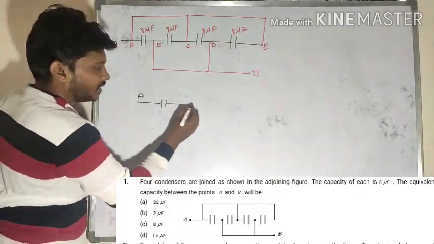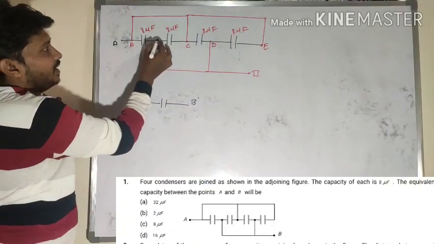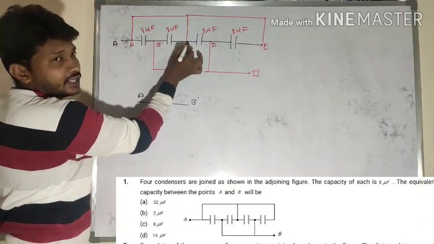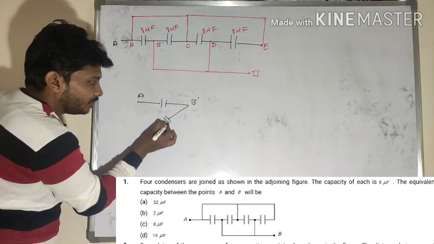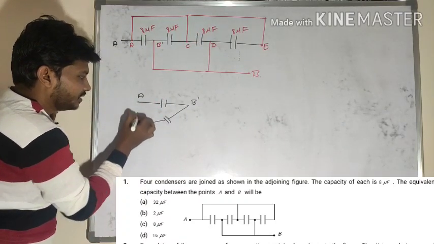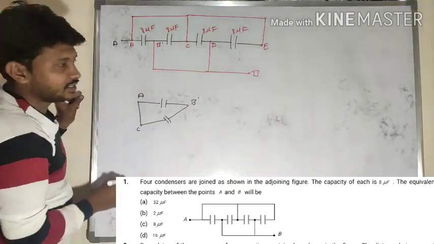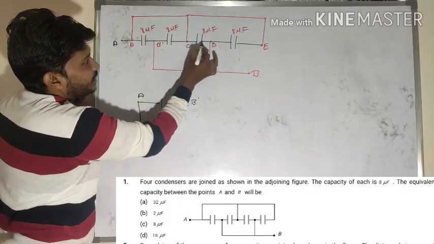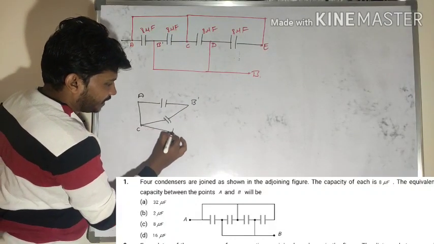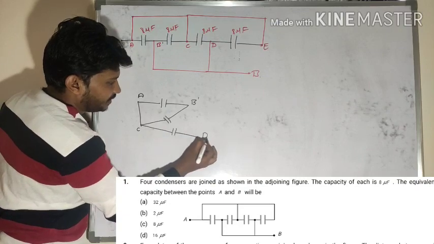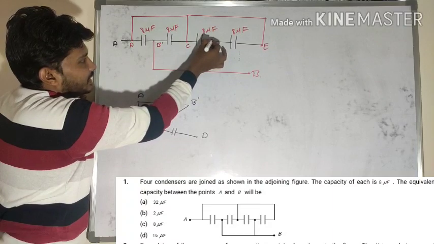B dash you may take, again B is already there, so A to B dash, one capacitor is there. Again from B to C one capacitor. C is attached to A, so then one more capacitor I will draw here. So this one is point C, C is attached to A here, so this is one capacitance. Next, C to D one more capacitor is there, so let me draw on that line here. So from C to D one more capacitor is there.